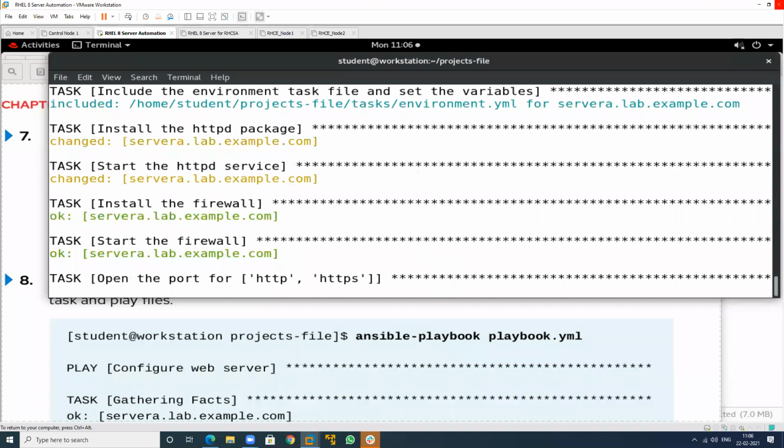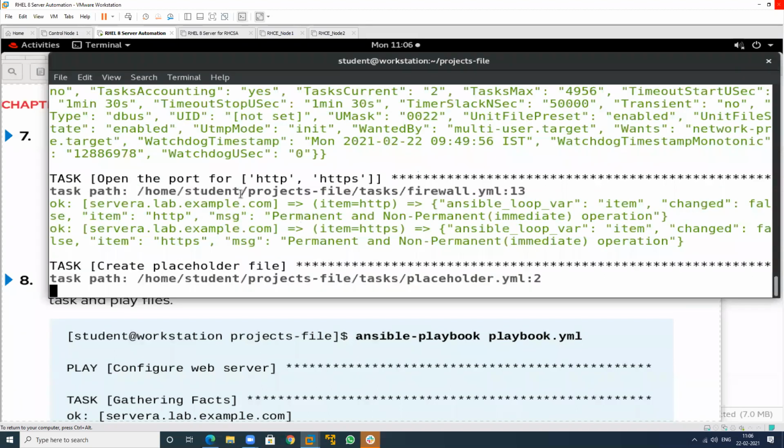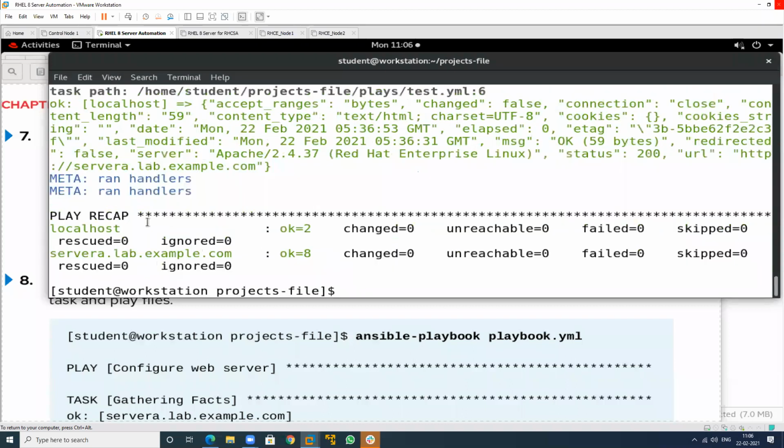And if I want to run this in verbose mode, then check for the 200 code. Which particular code do I want to check? 200, to confirm whether my web service is running or not. See, status 200. See which content I have written in this. The content type is, what is the content? Localhost, length, cookies.